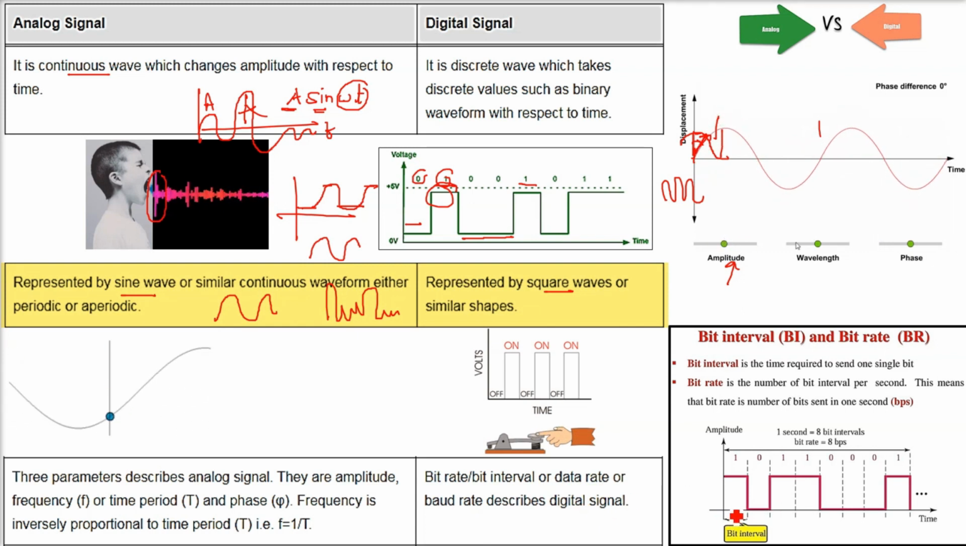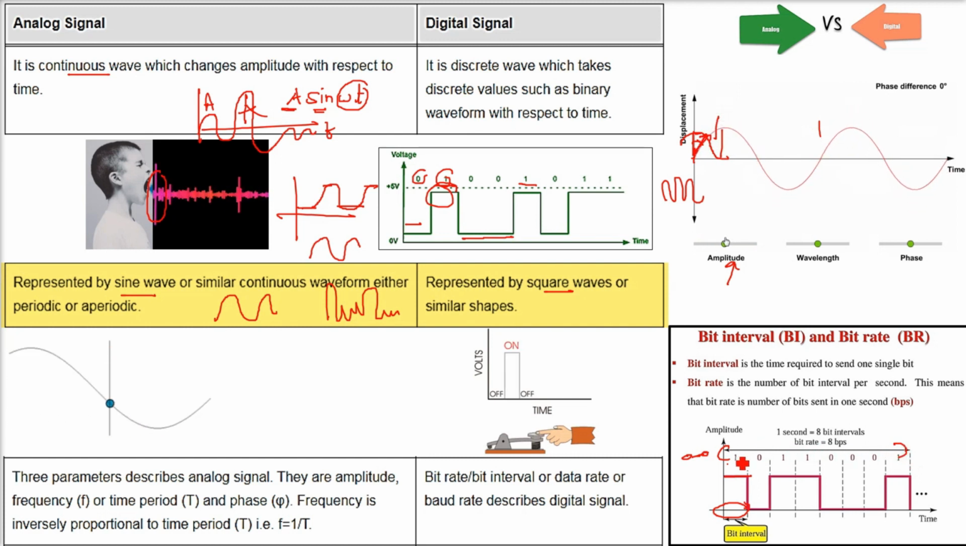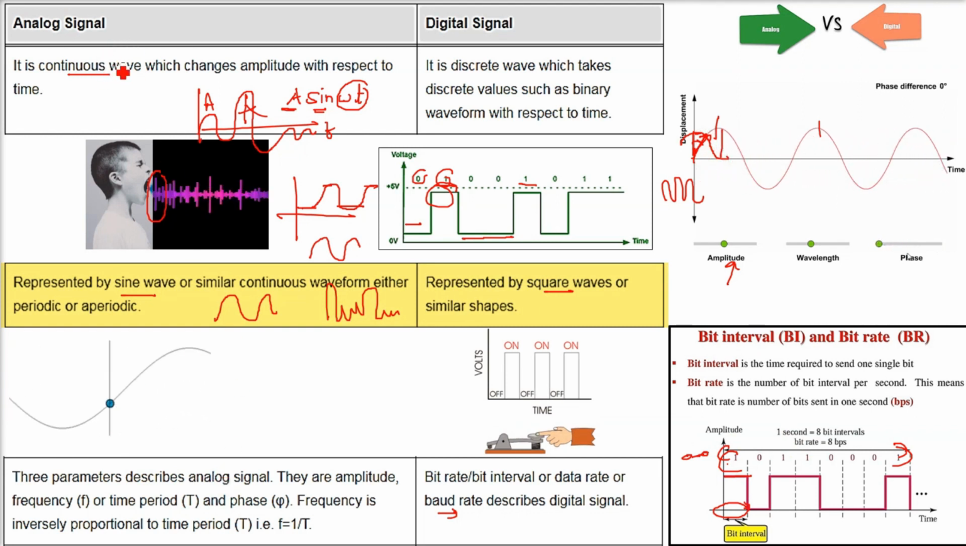Analog signals are defined by frequency, phase and amplitude. As opposed to that, digital signals are defined by bit interval and bit rate. Bit interval is nothing but the time required to send one single bit, and bit rate is the number of bits per second. In this case, if you count the number of bits, there are 8. This means the bit rate is the number of bits sent in 1 second. In this example, we have 8 bits per second. So bit rate and baud rate are very important factors in digital signals.